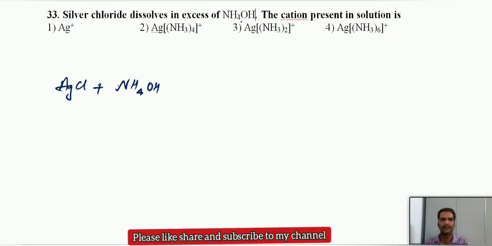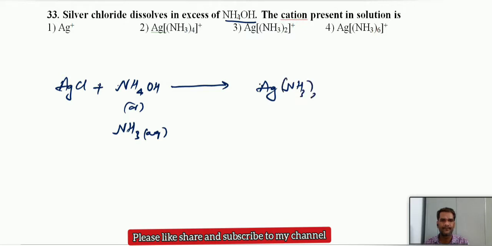Yes, this is ammonium hydroxide, NH4OH. Sometimes they may give ammonium hydroxide, or in place of it we can take aqueous ammonia. Both are the same. If you dissolve ammonia in water, you will get ammonium hydroxide only. And here AgCl can dissolve in this ammonia solution. It will form this complex, diamminesilver.